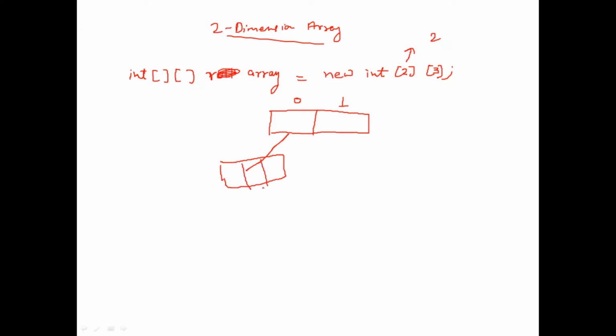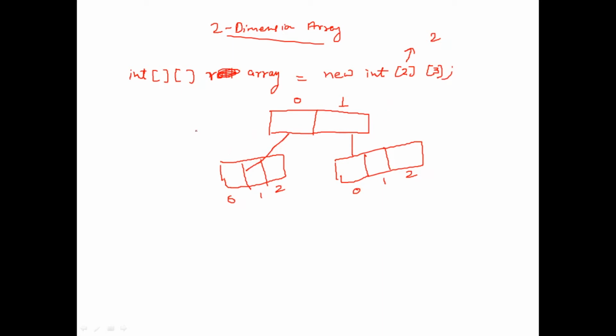If size is 3, indexes will be 0, 1 and 2, and the same for this one, 0, 1 and 2, right? So this means there is an array of size 2, and inside that array a size 3 array is also present, right? For every index this will happen.